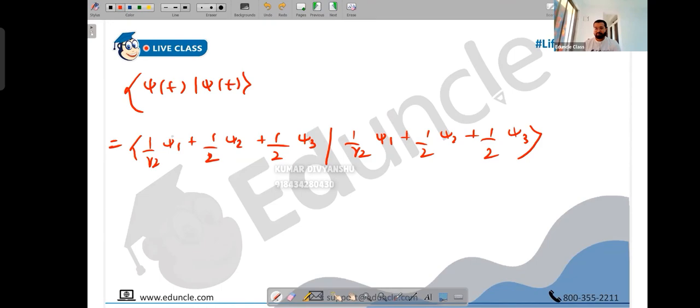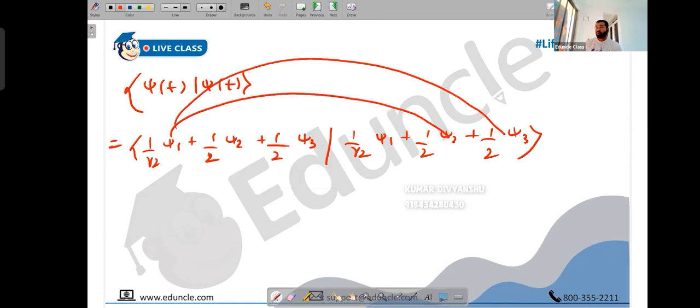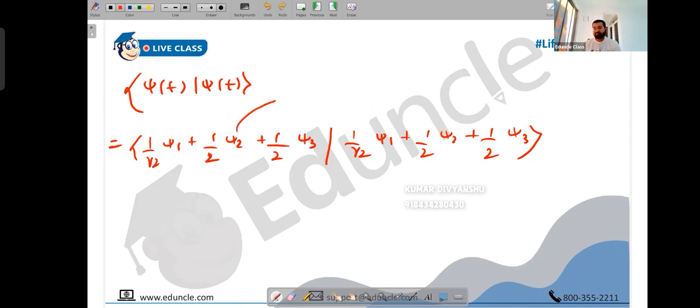But like we know, when you open the brackets, what will happen? Psi 1 psi 1 will become 1, but psi 1 psi 2 will become 0. Psi 1 psi 3 will become 0 because they form an orthonormal basis. Similarly, psi 2 psi 1 will be 0, psi 2 psi 2 will be 1, psi 2 psi 3 will be 0, psi 3 psi 1 will be 0, psi 3 psi 2 will be 0, psi 3 psi 3 will be 1. It's like i with i, j with j, k with k. What will you get there?